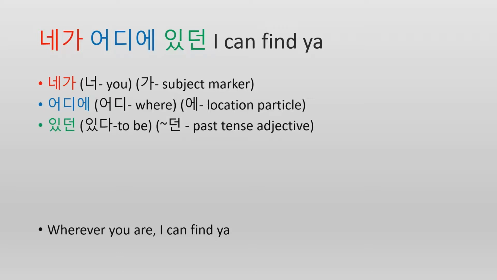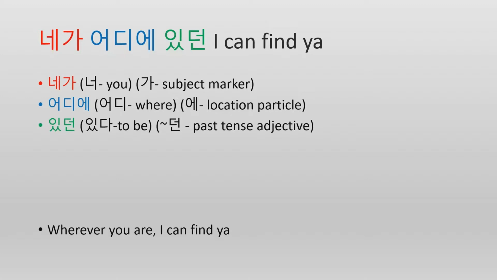And then the last word we have is 있던. 있던. This one's a little bit tricky. So this comes from 있다, which means to be. I typed to be, but I think it's more like to have. Just like 없다 is to not have, 있다 is to have. So 돈 있어요. I have money. And 돈 없어요. I don't have money. 있어요 or 있다 means I have it. And 없어요 or 없다 means I don't have it.